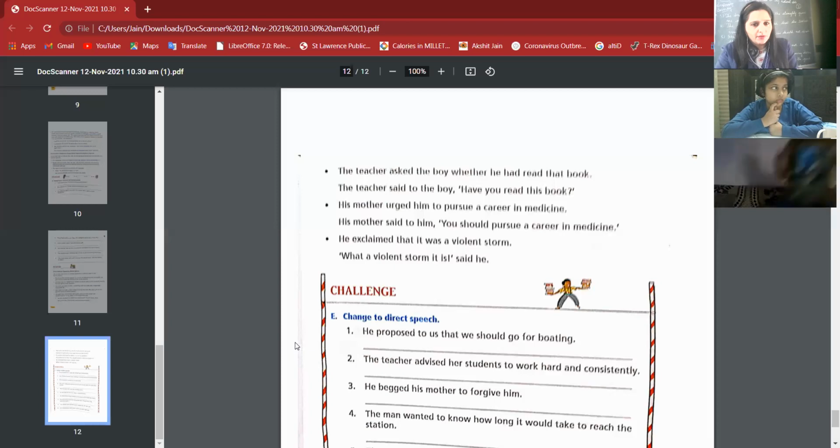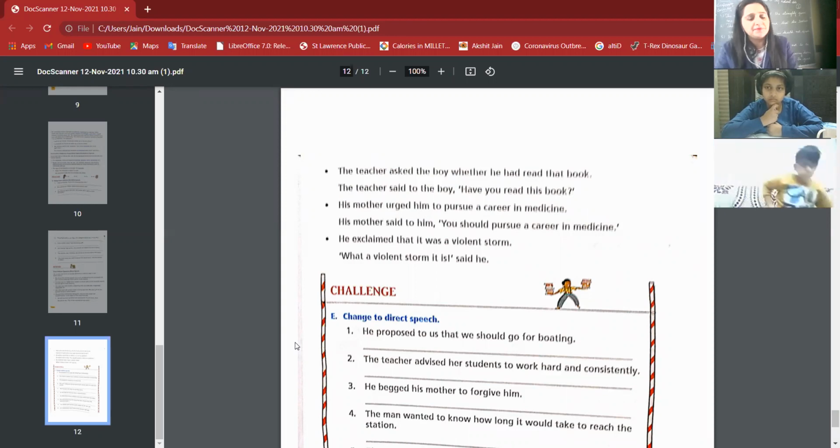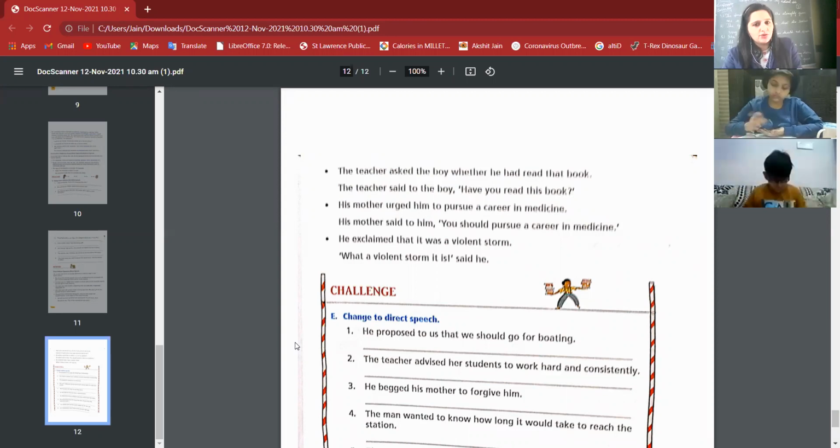Okay. Next sentence. His mother urged him to pursue a career in medicine. So here you can see again, pursue a career in medicine. It is an imperative sentence. Okay. So here the mother is giving a suggestion. So his mother said to him, you should pursue a career in medicine. So we will use you should, fine, because we have used to here. So it means it is an imperative sentence.